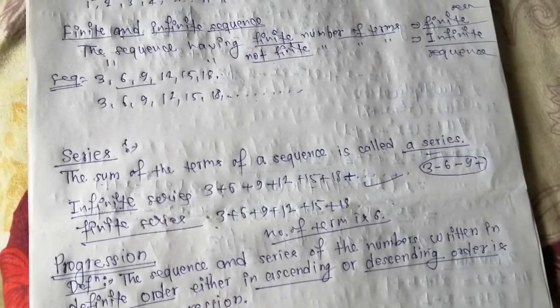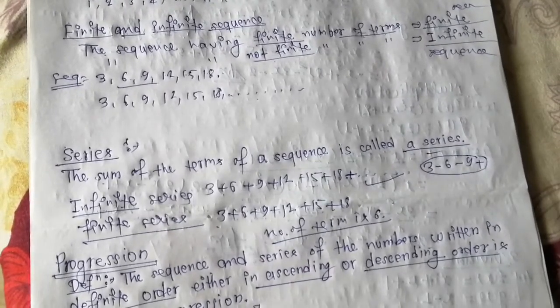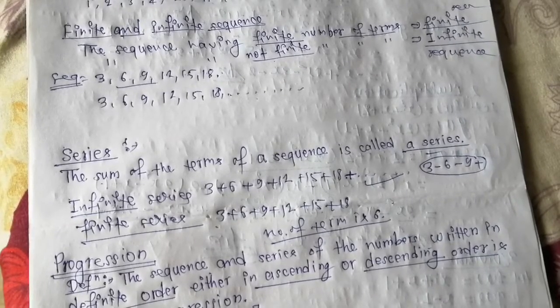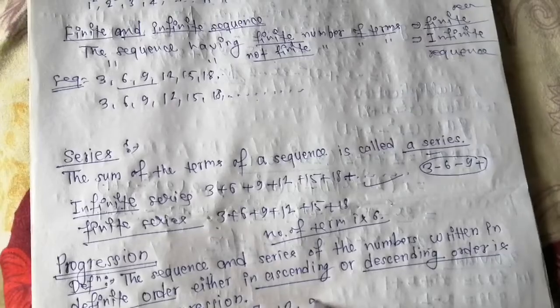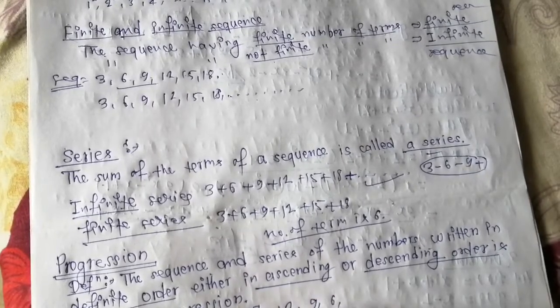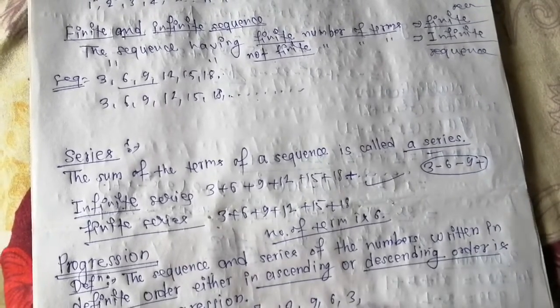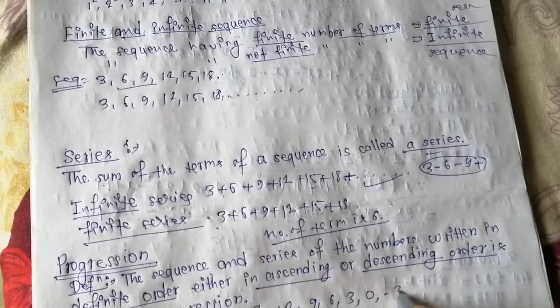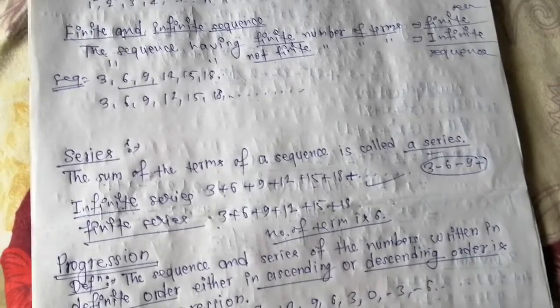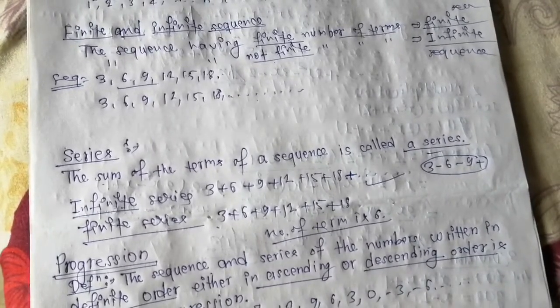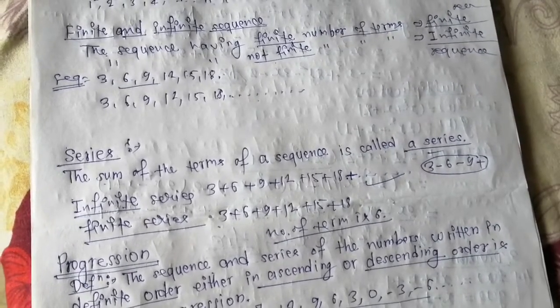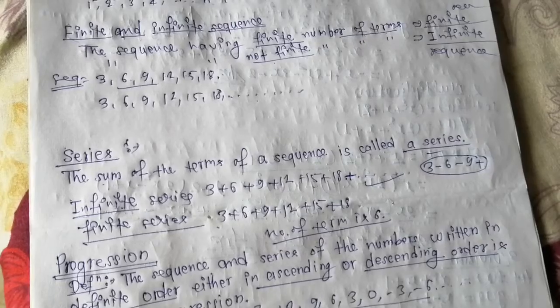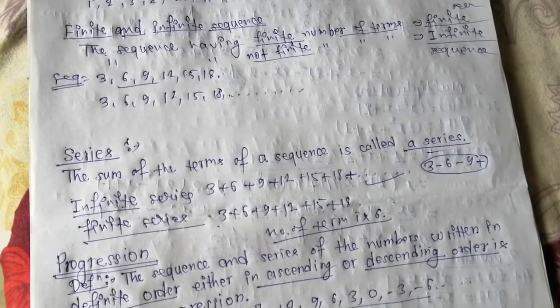So it is ascending order. If we write here 12, 9, 6, 3, 0, minus 3, minus 6, that is what is happening here in decreasing order. This sequence is in descending order. So these types of sequence and series are called progression.